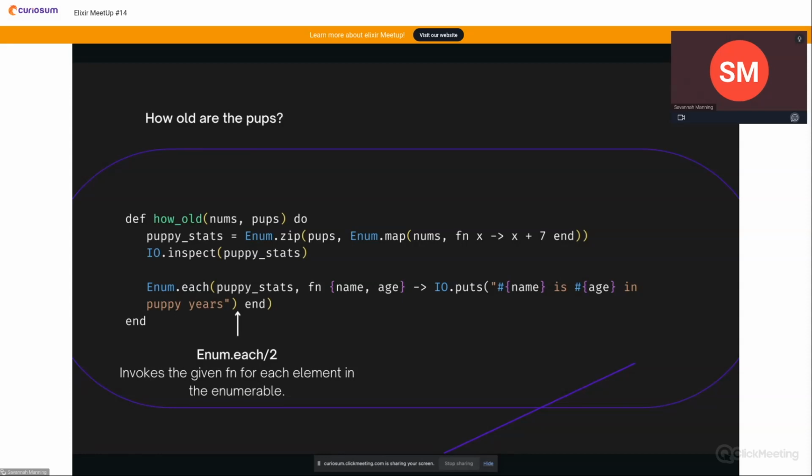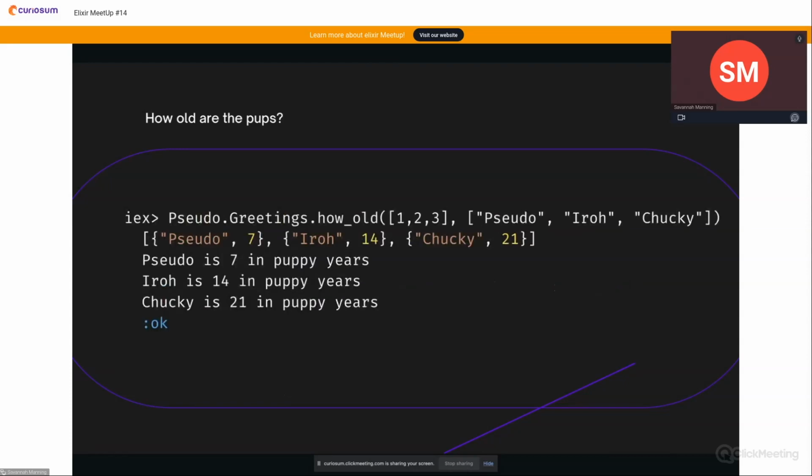So we're taking our first argument as puppy_stats, and we're calling an anonymous function, and we're pattern matching on each of the values inside the list. So we're pulling out name and age, and by doing that, we're able to print the string "name is age in puppy years." If we run this in IEx, then we get pseudo is 7 in puppy years, Iro is 14 in puppy years, and Chuki is 21 in puppy years.